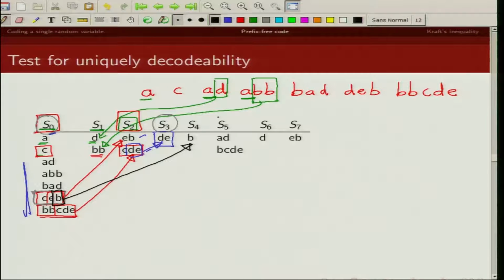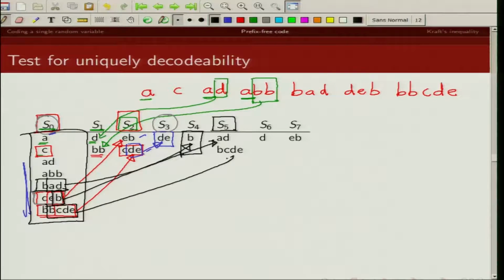Now in a similar fashion we can find this set S5. So we look at code words in S0 and we look at this code word in S4. Are any of these code words a prefix to this code word? No. Let's look at code words in S0 which start with B. One of them is this BAD. So the suffix here is AD. So this AD is here, and the next code word is BBCDE. So here the suffix is BCDE.